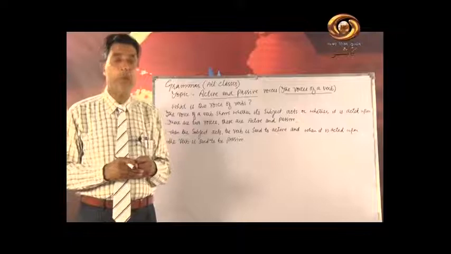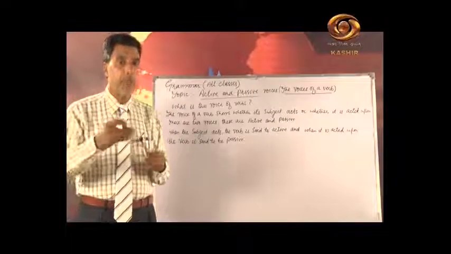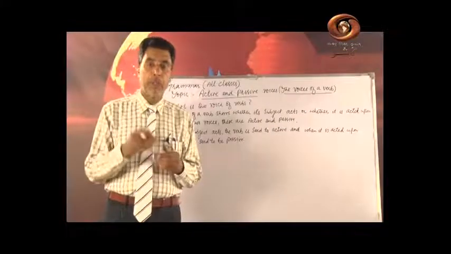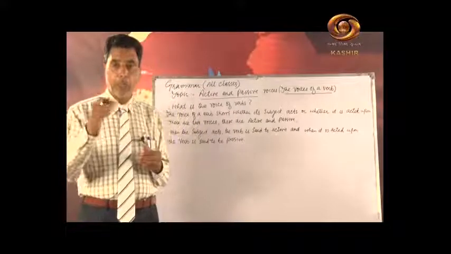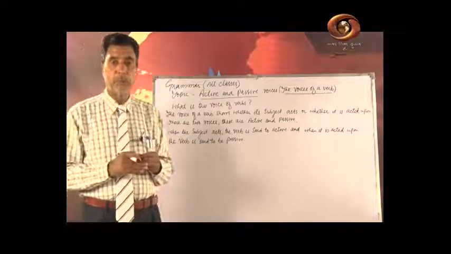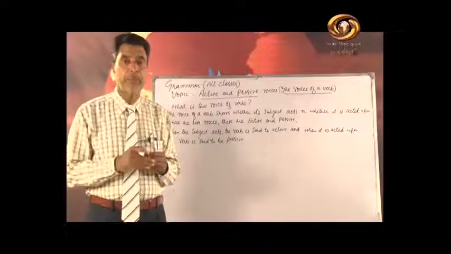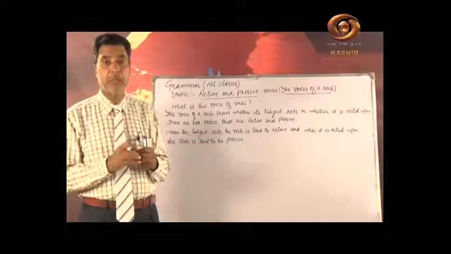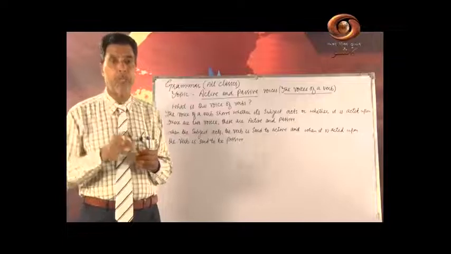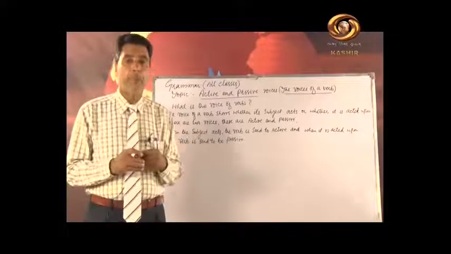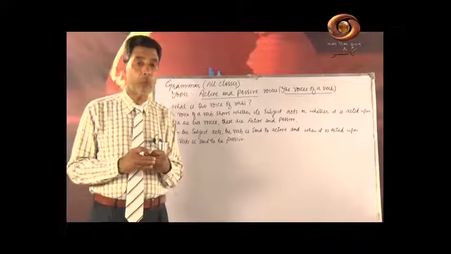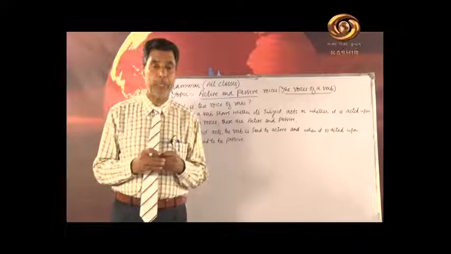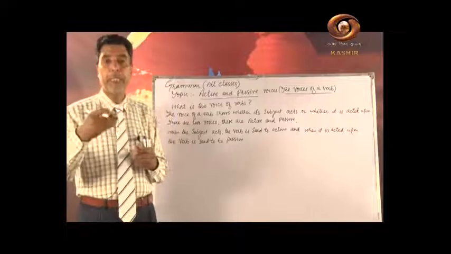While talking about a verb, a verb is a word that tells us about a noun. That means what a noun is, what a noun has, and what a noun does. Here in this rule, active and passive voice, the verb plays an important role.